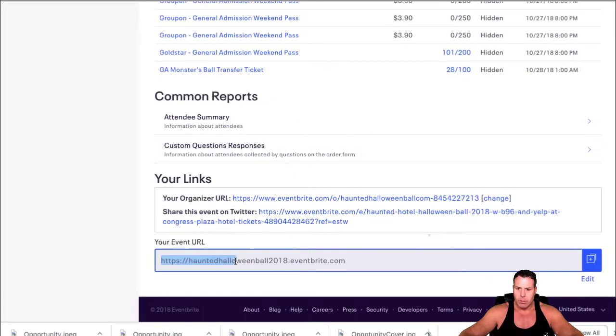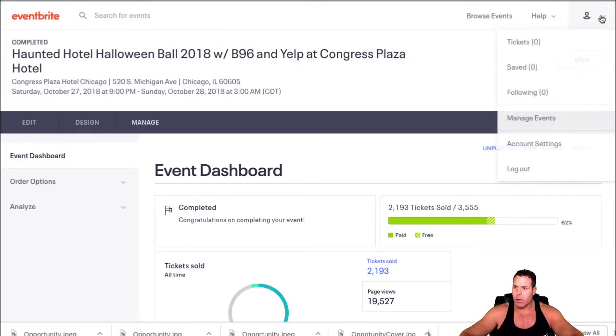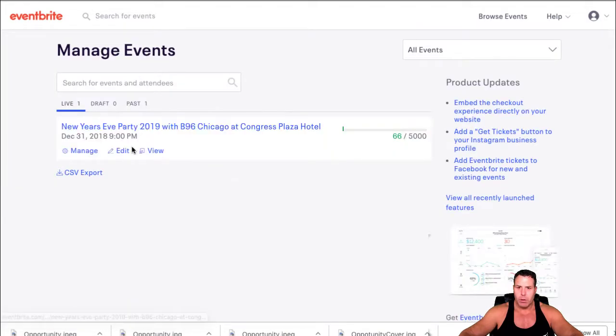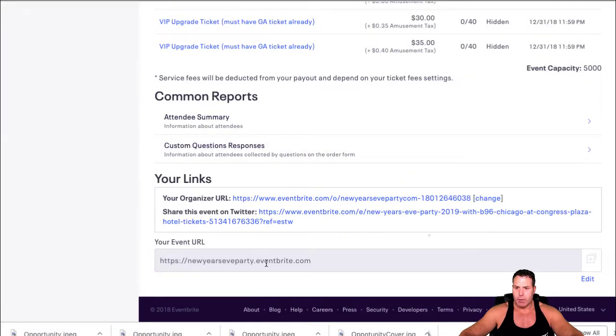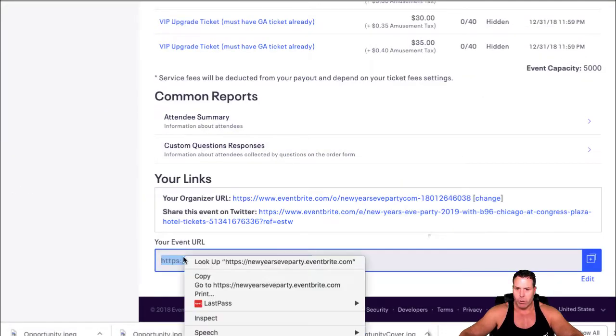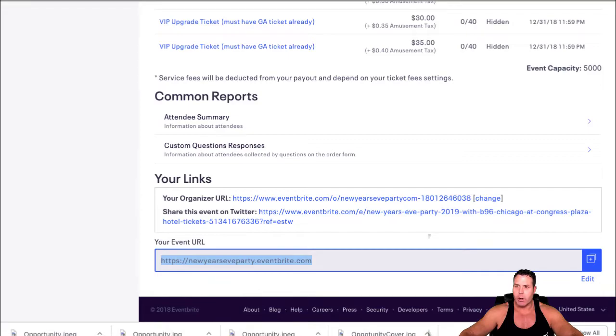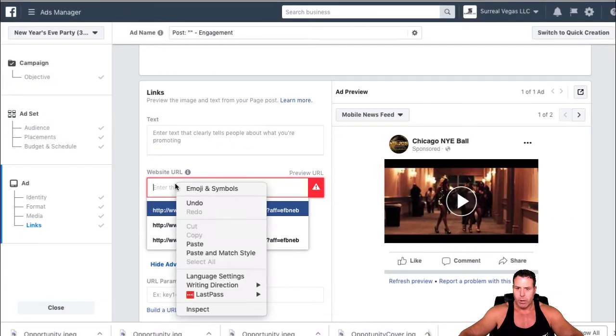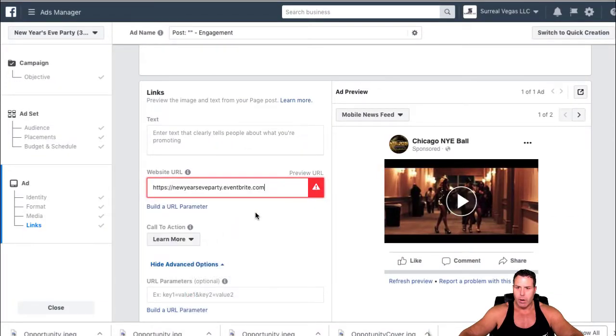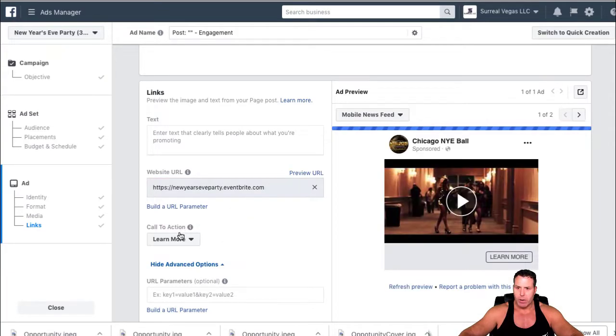So this is my, oh, that's Halloween. We don't want that. We want manage events. It should give me the New Year's. There we go. This is Eventbrite, by the way, and Eventbrite gives us a link that we're going to use for our Facebook ads. This is kind of like our generic link. So we'll put that there, and that's going to be the learn more button.